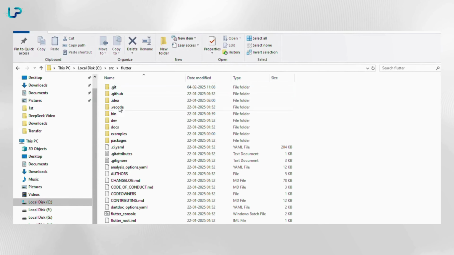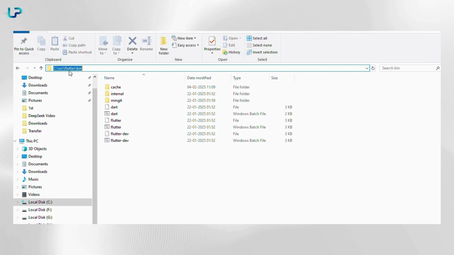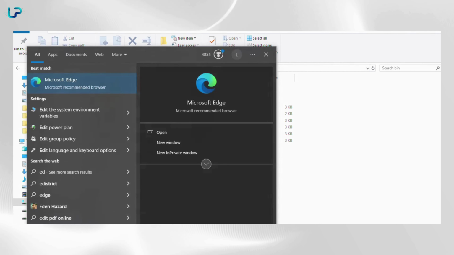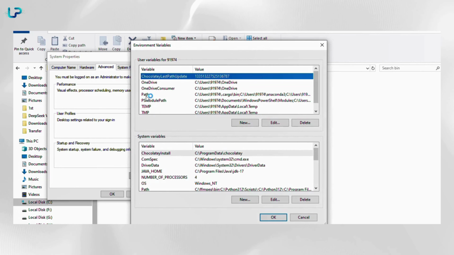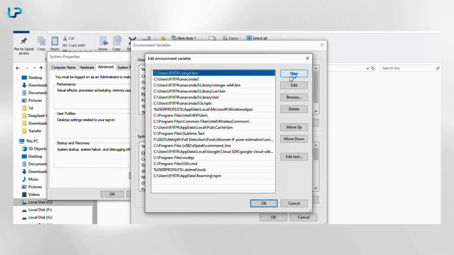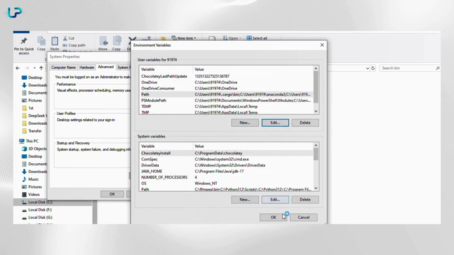Open the Flutter folder, then open the bin folder and copy the path. Now search for Edit the System Environment Variables and open it. Click on Environment Variables, select Path, then click Edit. Click New and paste the copied path and click OK.